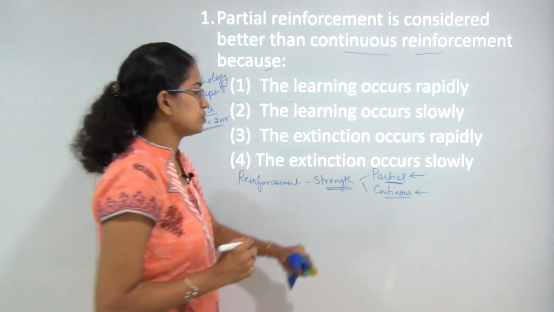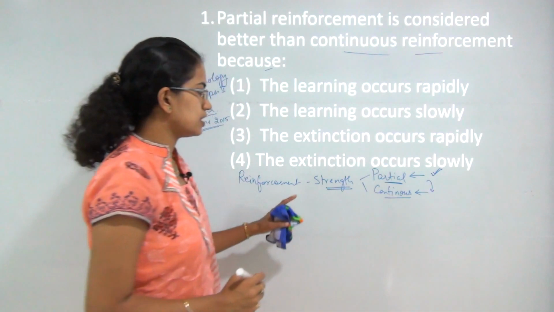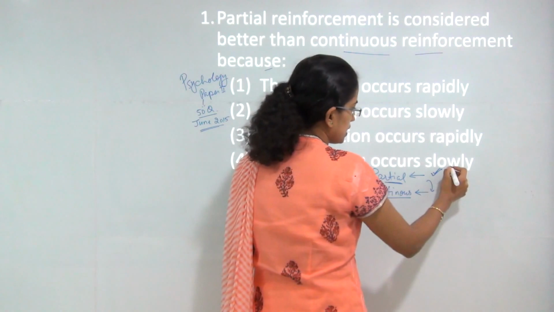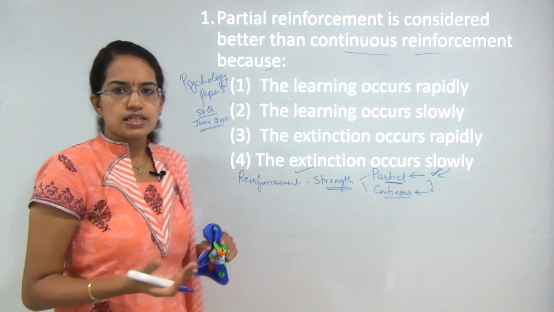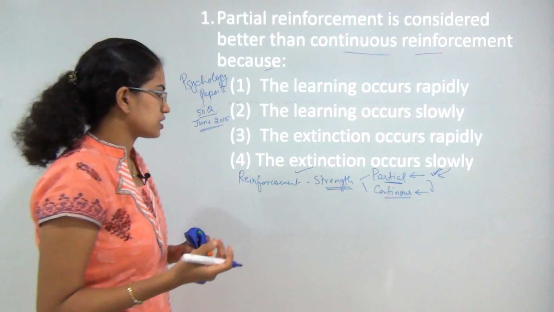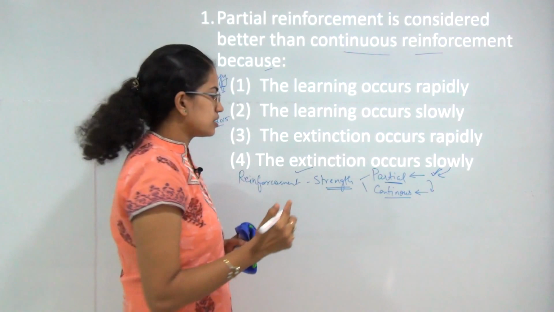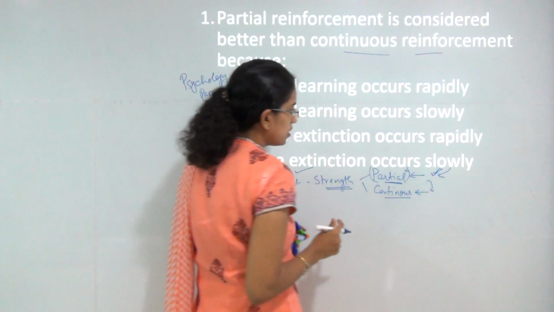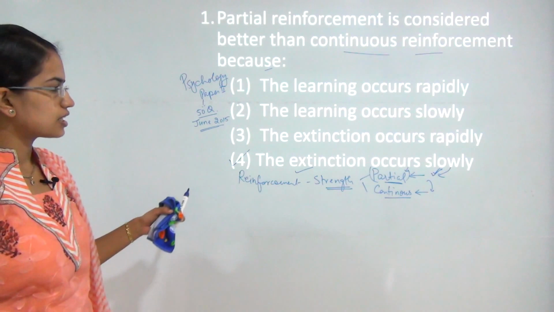Now partial reinforcement is considered better as compared to continuous reinforcement. The only reason being extinction occurs slowly in case of partial reinforcement. The reason being under partial reinforcement you cannot detect the onset of extinction. So when there is a problem in detecting the onset, then the extinction occurs slowly, and that is the case of partial reinforcement. So the correct answer here would be 4, that is extinction occurs slowly.